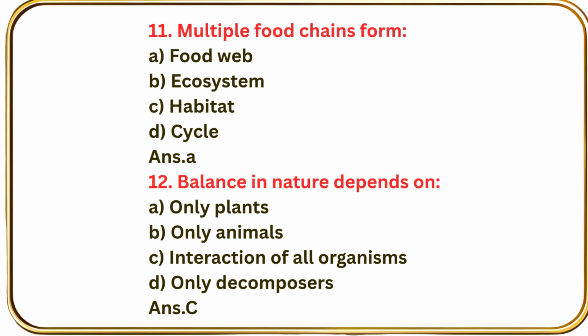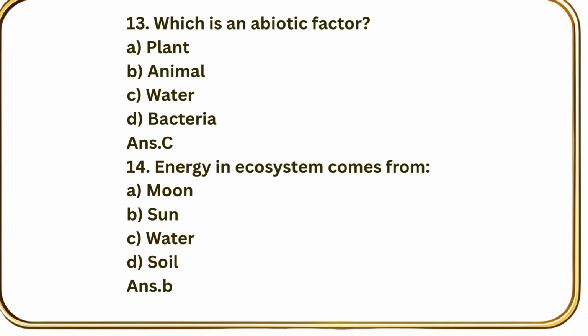Question number 12. Balance in nature depends on only plants, only animals, interaction of all organisms, only decomposers. Answer C, interaction of all organisms. Question number 13. Which is an abiotic factor? Plant, animal, water, bacterium. Answer C, water.